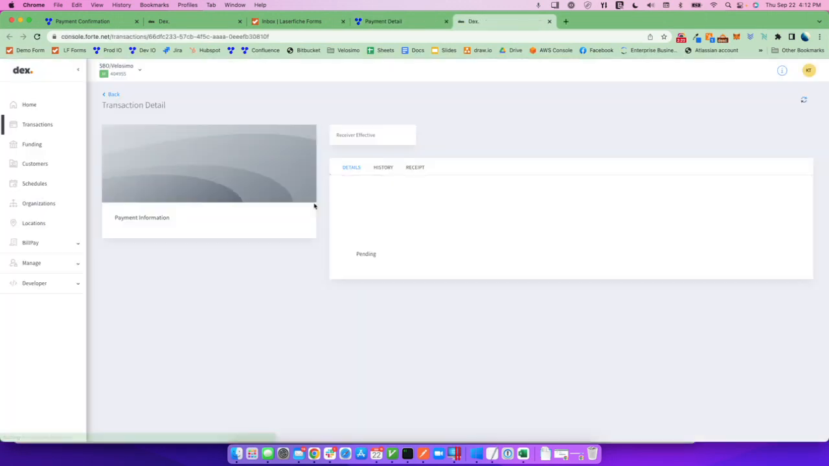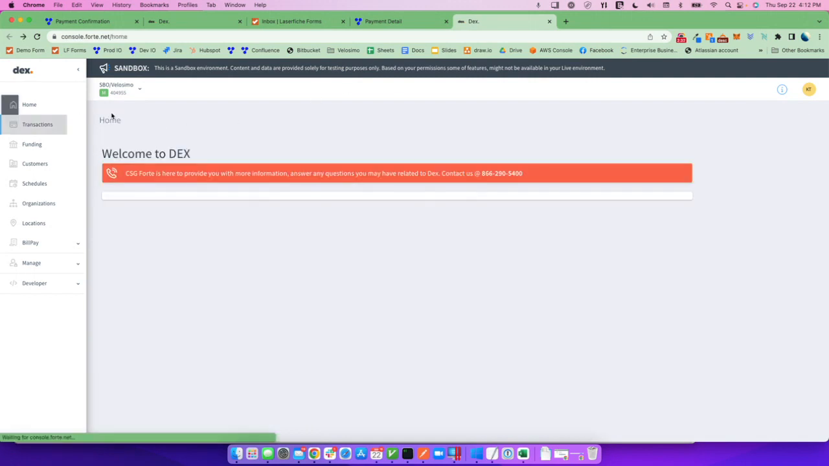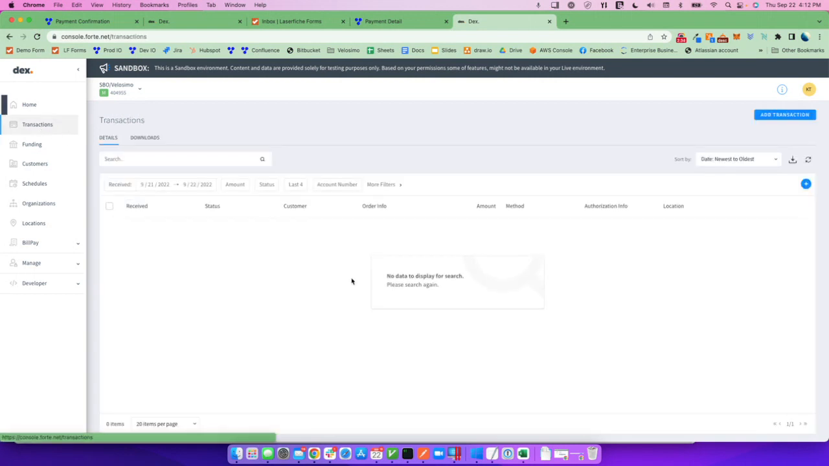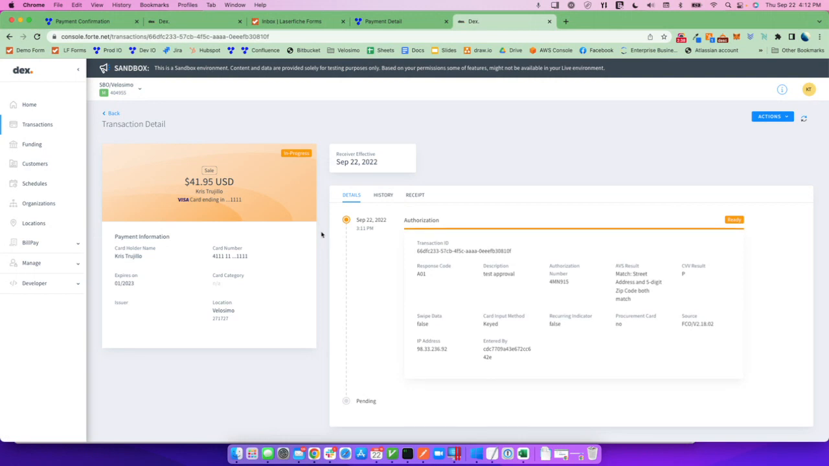I'm able to deep link right into the Forte transaction within the Forte console. You can see here is all the transaction information for that payment. I can go back within the Forte console and see all of that information that was listed. And that's a look at our Forte integration between Laserfiche Forms.